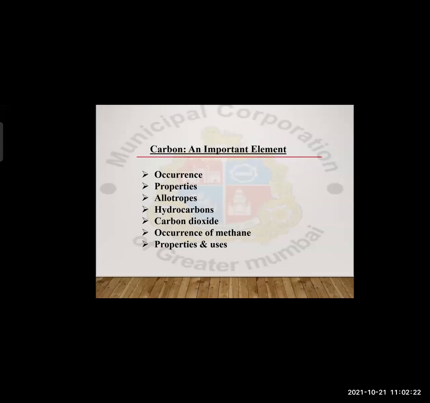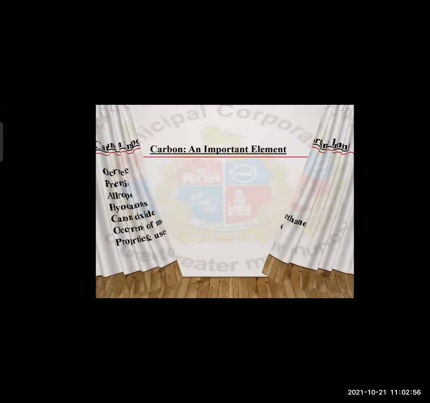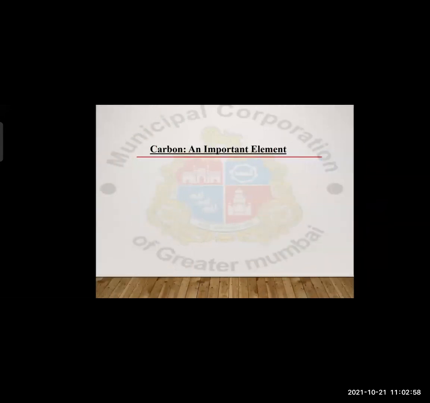In this chapter, we are going to study the occurrence, properties, allotropes, hydrocarbons, carbon dioxide, occurrence of methane, and lastly, we'll end up with properties and uses of carbon. Got it? Today it is not possible that we'll cover all these points. Hopefully, I will cover today the occurrence, properties, and allotropes. Now let us move to the occurrence of carbon.